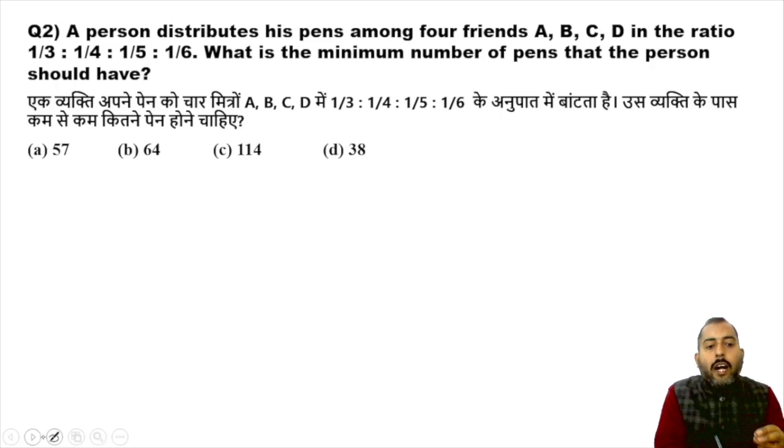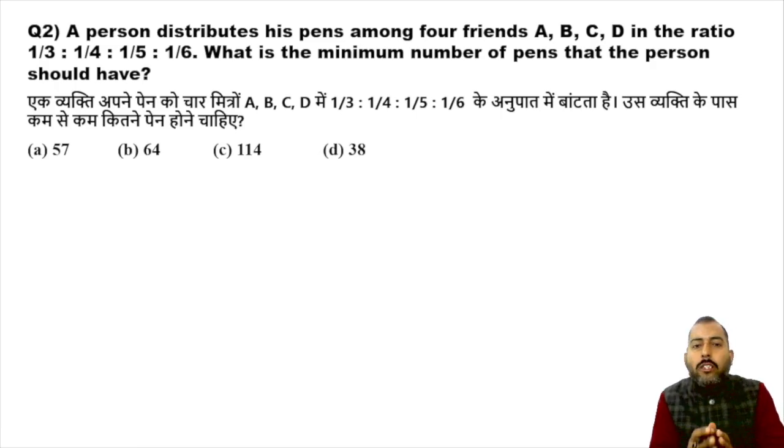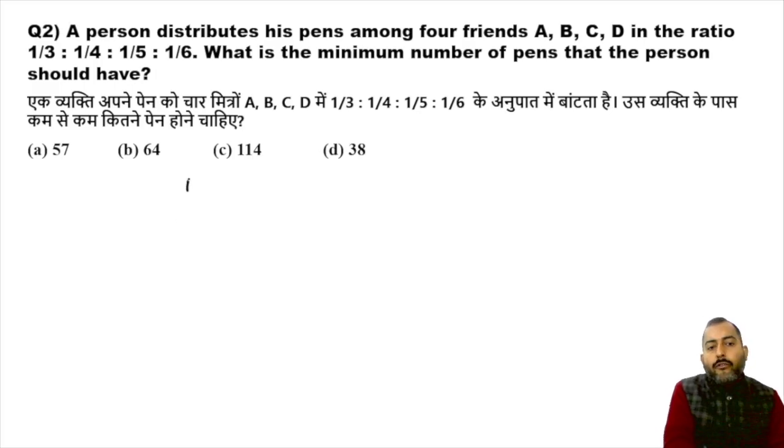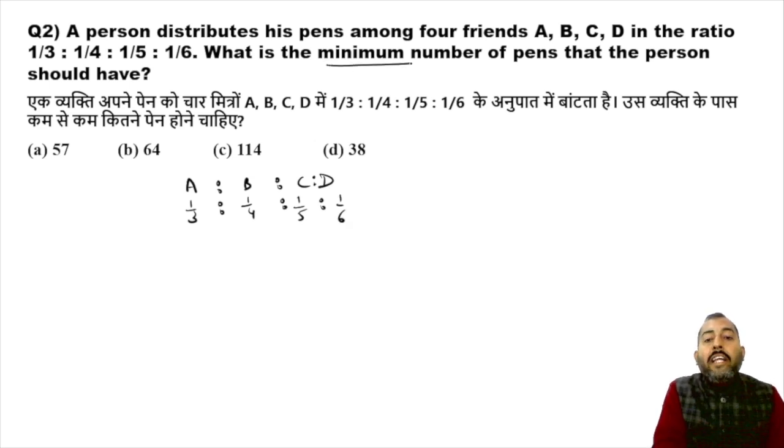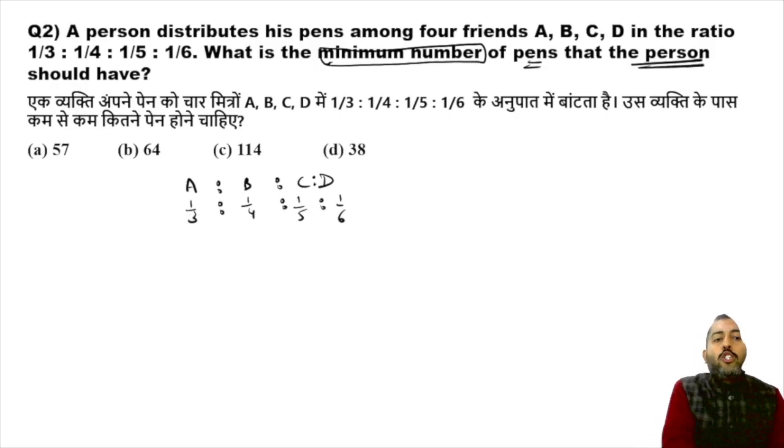Now let us do some questions that are directly based upon ratio. In this question, the examiner says: a person distributes his pens among four friends, A, B, C, and D, in the ratio 1/3 : 1/4 : 1/5 : 1/6. What is the minimum number of pens that the person should have?